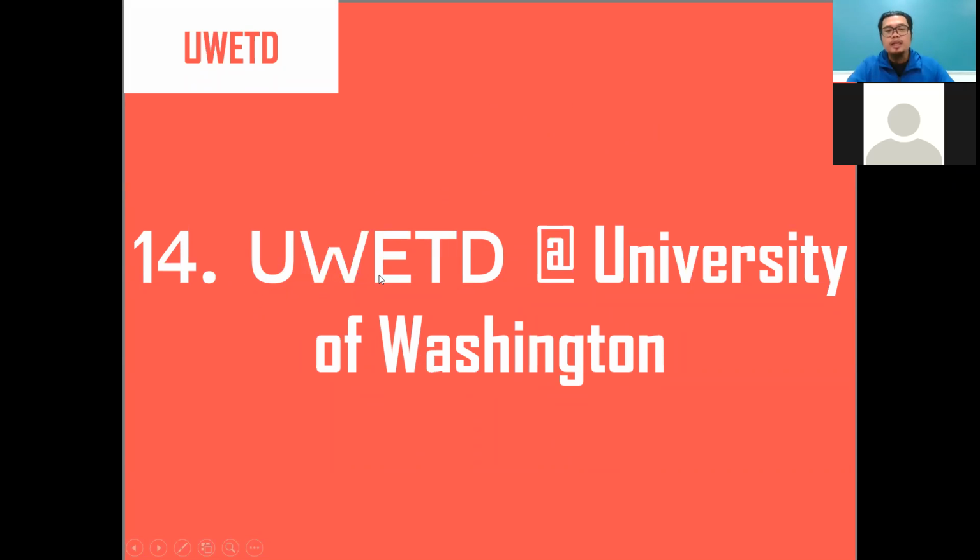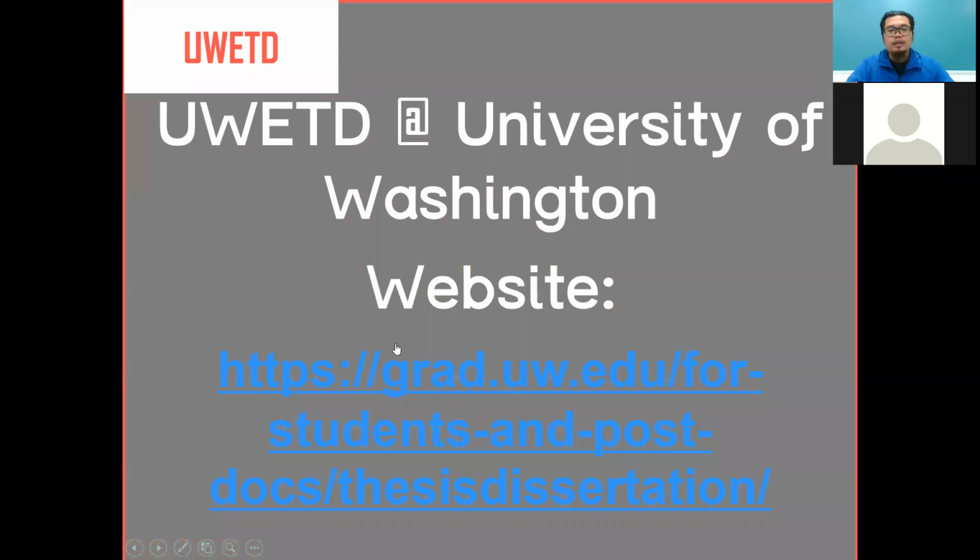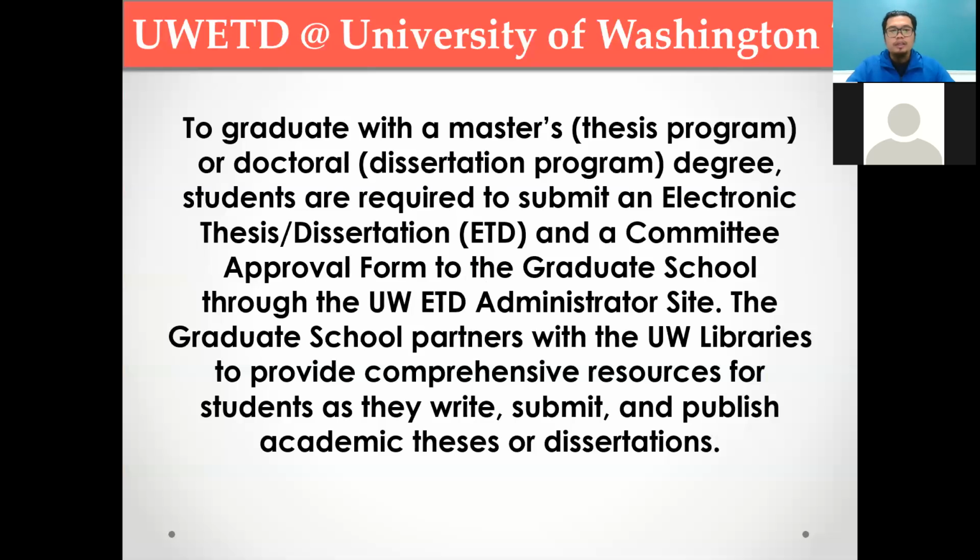This one is UWETD, the UW Electronic Thesis Dissertation. UW means University of Washington. This is a link. You can go to this link, or you can just search in Google for UWETD, University of Washington, and Google will direct you to that website. This is some of the information: UW Electronic Thesis Dissertation is about the data on master's theses and doctoral dissertation programs from the University of Washington.